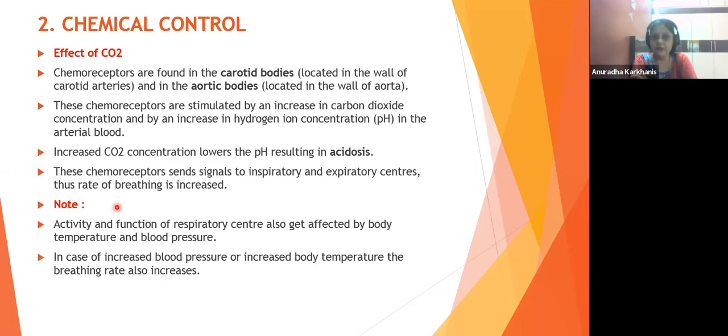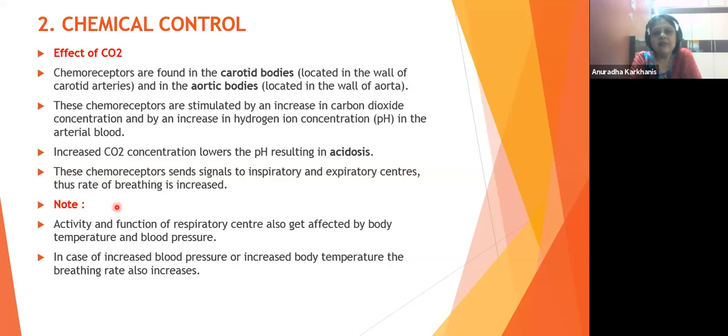Chemical control, that is the effect of CO2. Now just now we saw CO2 concentration and H plus concentration. अभी हमने देखा था ना बेटा pneumotaxic center case में. Let us understand from that point of view now. So see, again the word comes as what? Chemoreceptors. So it is again the receptors which are triggered by the presence or absence of chemicals. So chemoreceptors are found in the carotid bodies, which are located in the walls of the carotid arteries, and the aortic bodies, located in the wall of the aorta. So carotid bodies and aortic bodies में ये chemoreceptors present होते हैं.